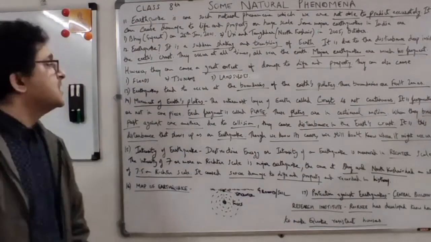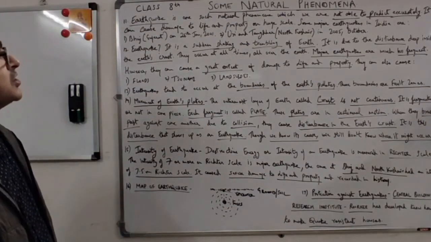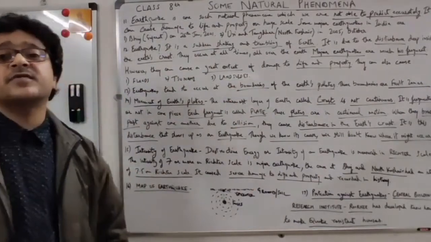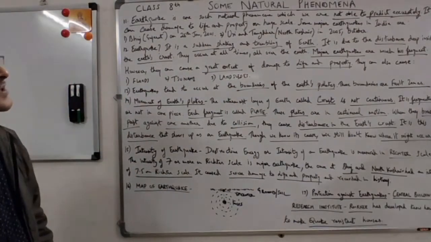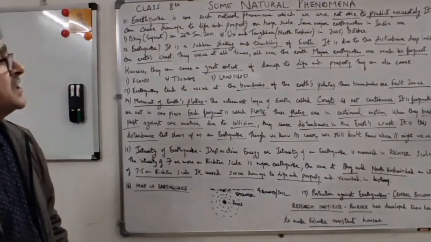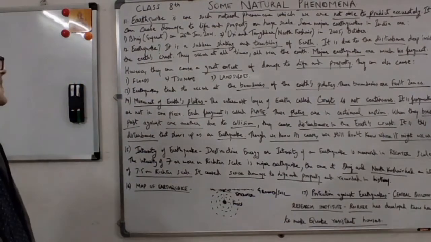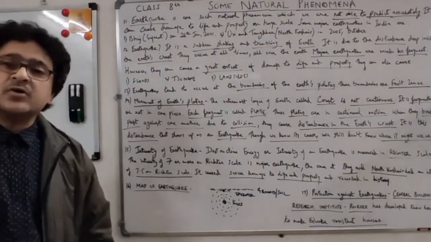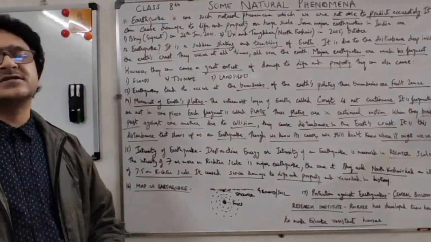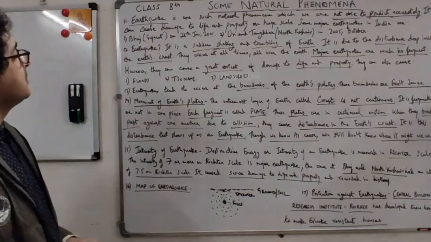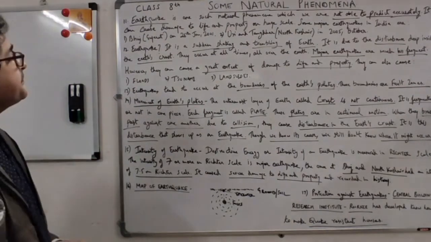Now, what is an earthquake? It is a sudden shaking and trembling of the earth. So when there is an earthquake, the whole ground or earth shakes. It is due to a disturbance deep inside the earth's crust, the outermost layer of the earth. So this trembling or shaking happens in the earth's crust, which is the outermost layer.